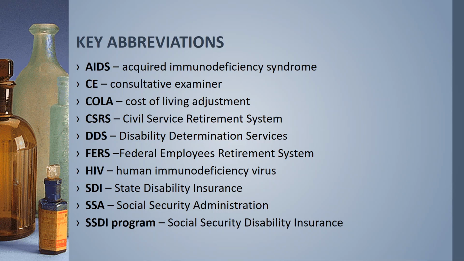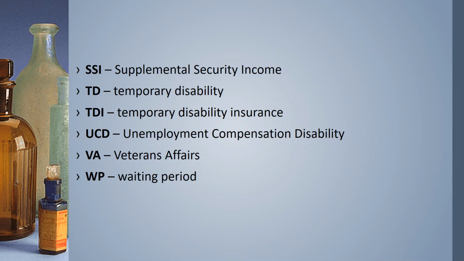SSDI program, Social Security Disability Insurance. SSI, Supplemental Security Income. TD is Temporary Disability. TDI, Temporary Disability Insurance. UCD, Unemployment Compensation Disability. VA is the Veterans Affairs. And lastly, WP is a waiting period.